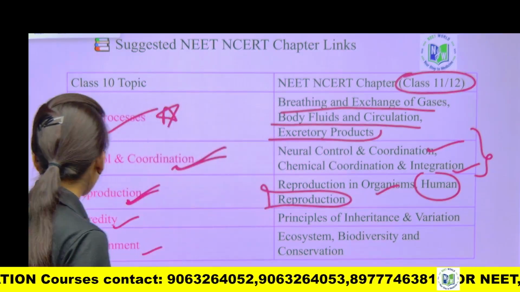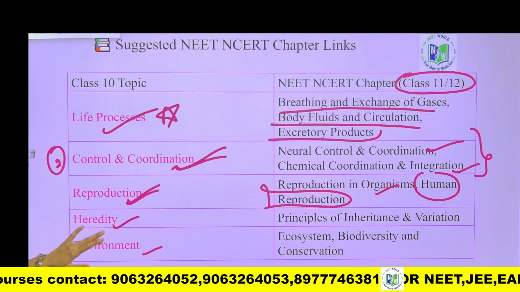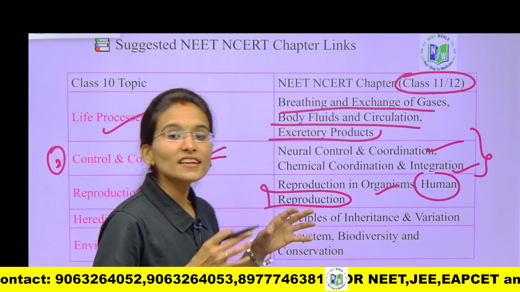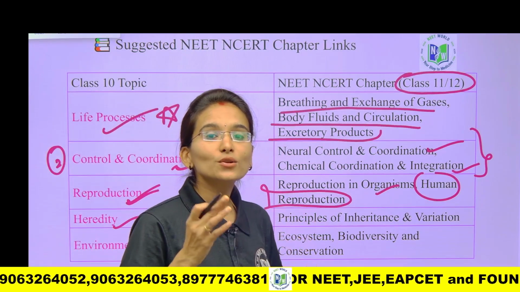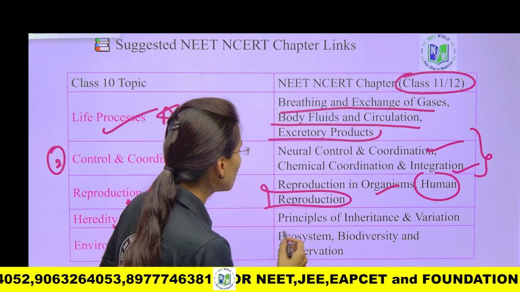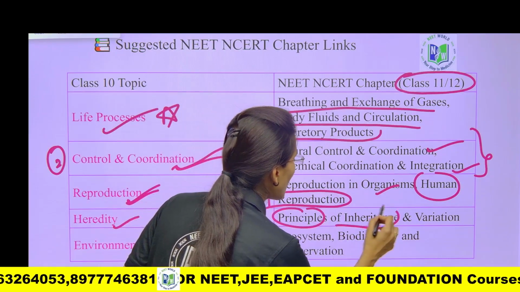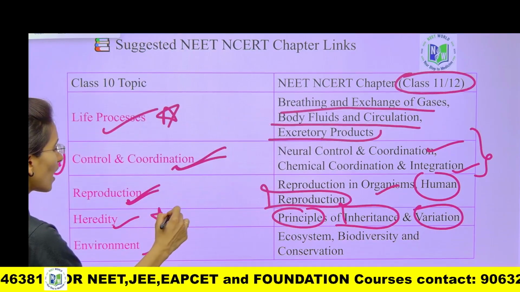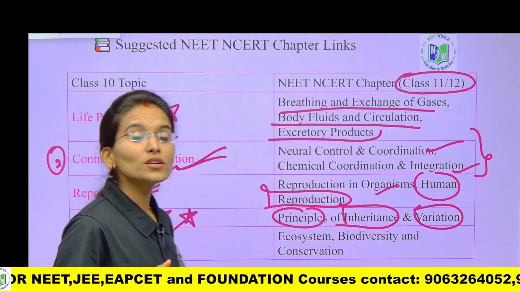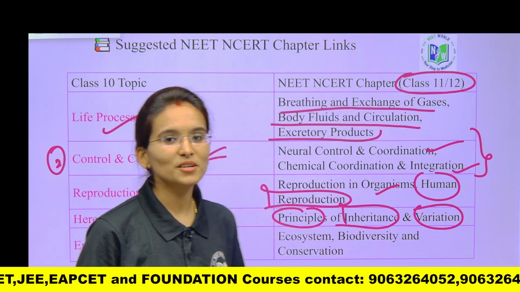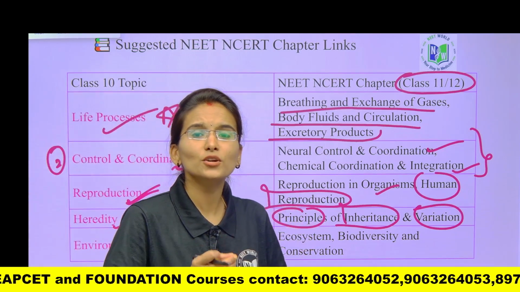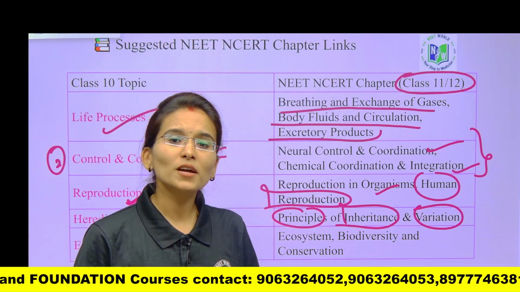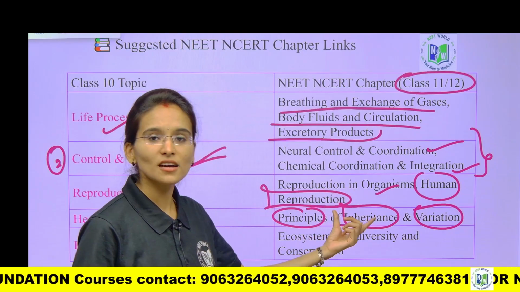Now look into the last, 4th and 5th chapters. Heredity: regarding heredity, you are going to learn in 12th standard in the chapter of principles of inheritance and variation. This is also one of the high weightage chapters to score top marks in your NEET examination. Most of the MCQs are going to be very tricky and appear very tough from this particular chapter, my dear students.